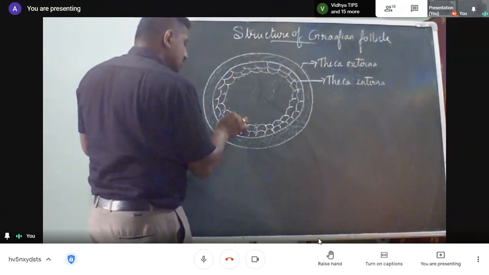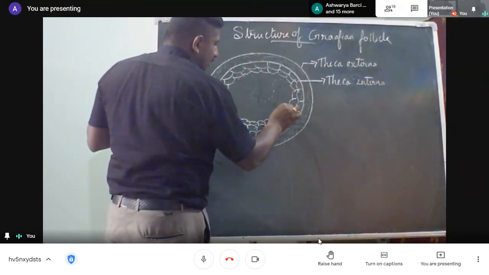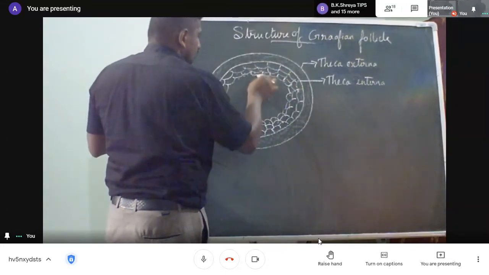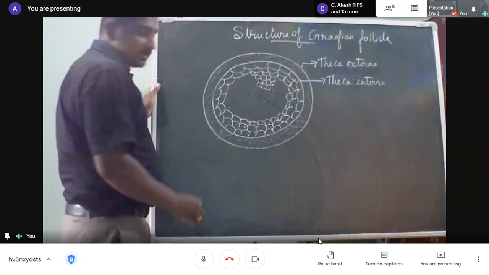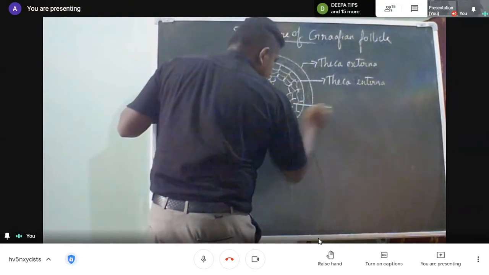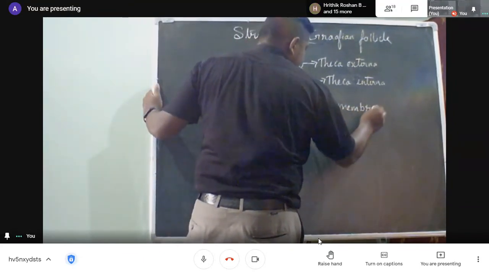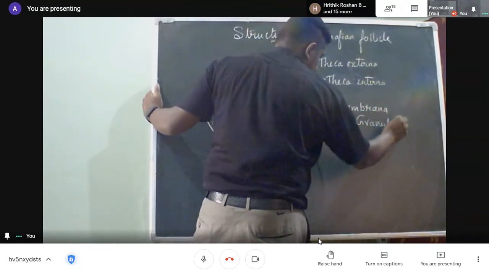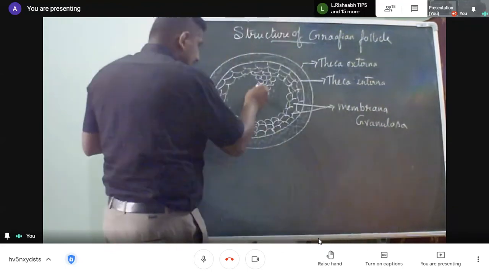In the literature it is given as more than 15, not less than 15, but I'm not going to draw all 15 layers now. This layer is called membrana granulosa.